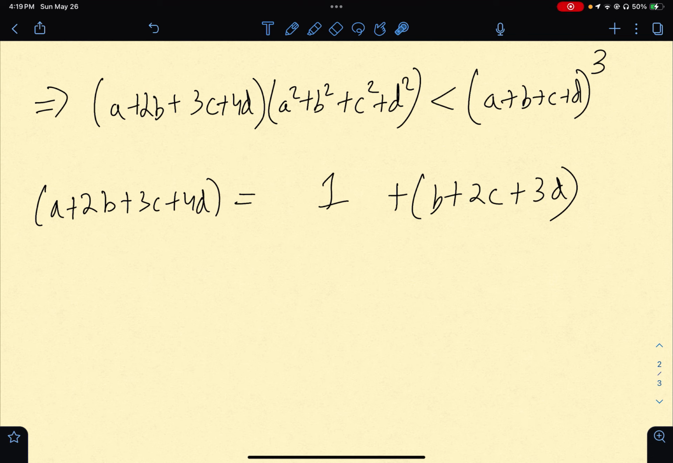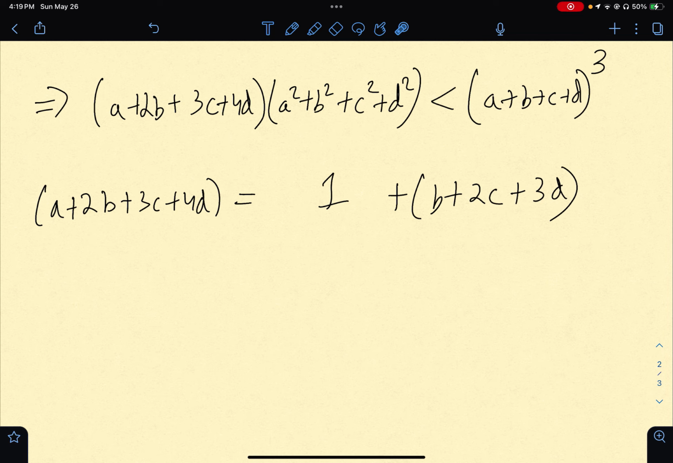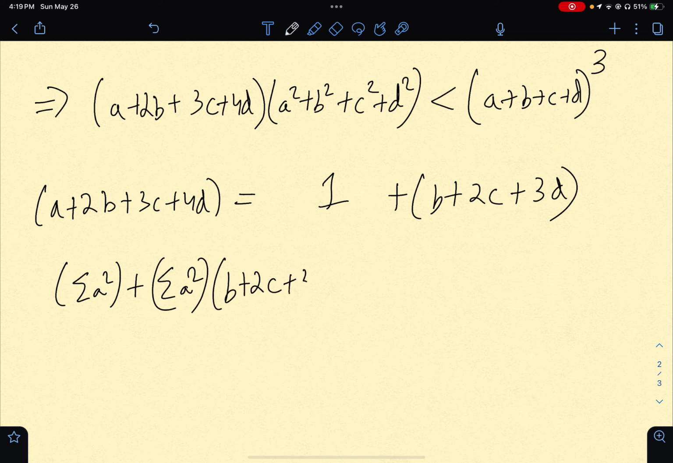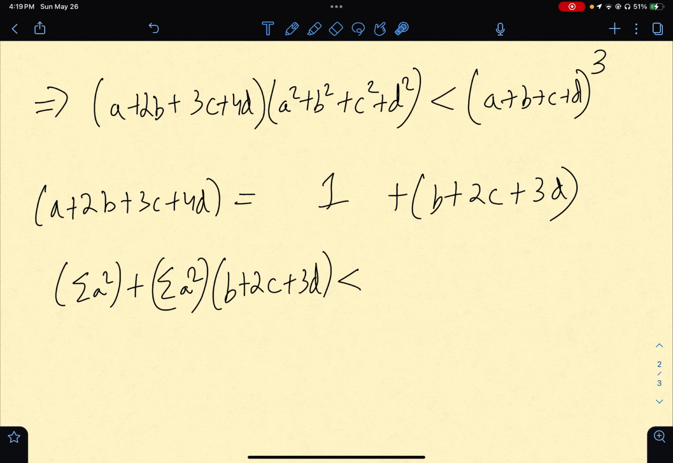So I experimented with this, and eventually that led to some other thing. So let's see what happens if I put it here. So what I'll get is sigma a squared. So what we want to show now is that sigma a squared plus sigma a squared into b plus 2c plus 3d is less than this thing. Now instead of writing it as a plus b plus c plus d whole cube, the thing I wanted to note was that I have a sigma a squared on the LHS, right? Is there any way I can create sigma a squared on the RHS so that comparison becomes even easier?